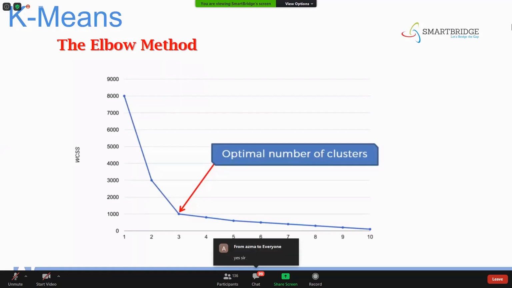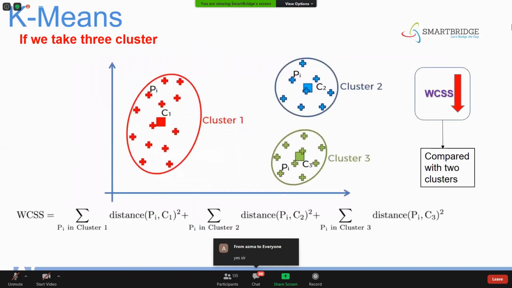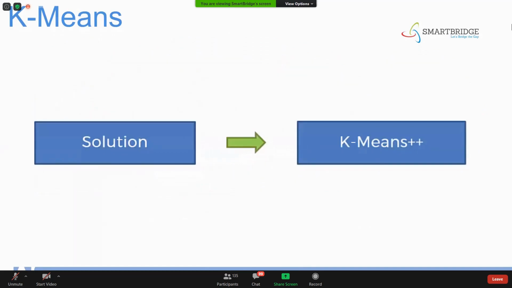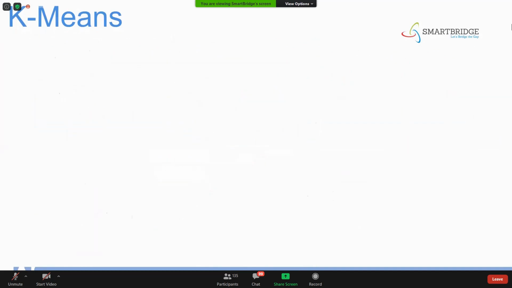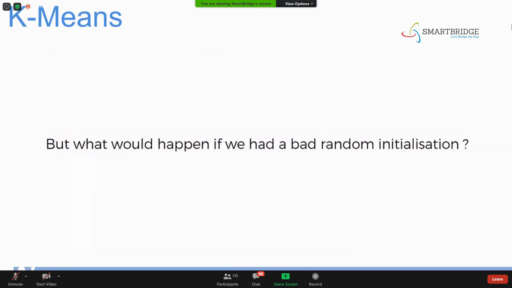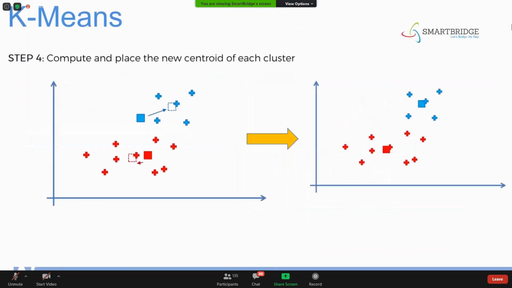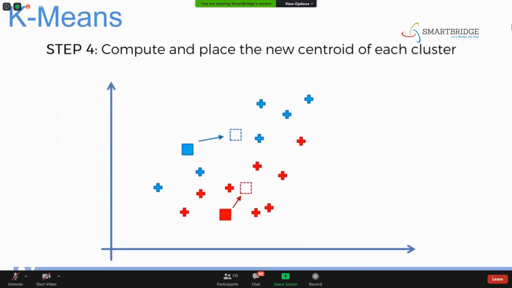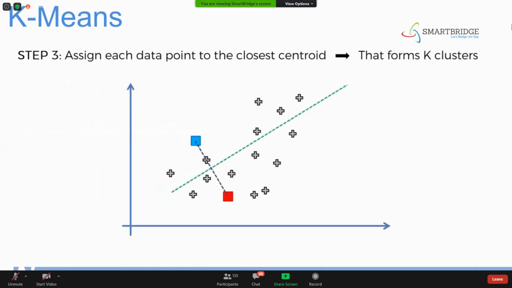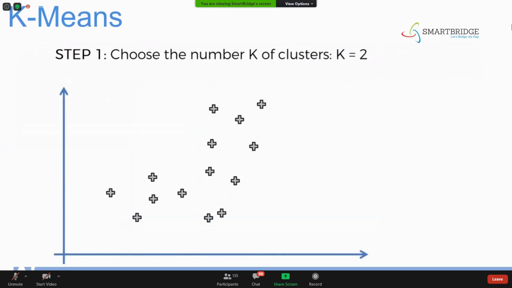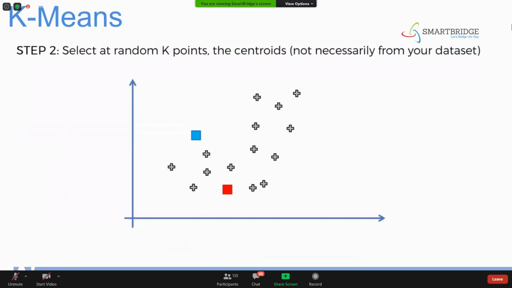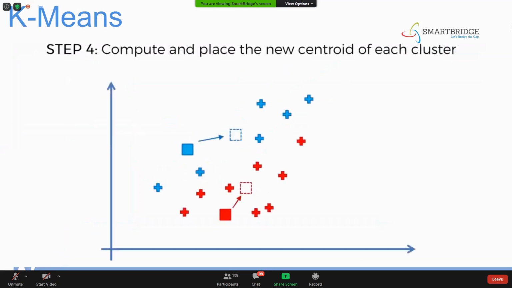So we got the k value. Once we got the k value, obviously what do we have to do? We have to go across all the steps which we have discussed. So we'll be going across all these steps from before. Our first step is finding out the k value, right? So we found the k value. So what happens once we found it? We'll go across the whole iteration. Once we found the k value from that graph, we got to know the k value is 3 for that particular data set. Once we found that, again 3 centroids, positioning and all these things.